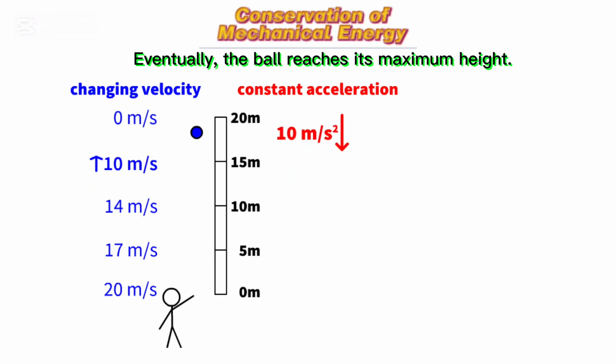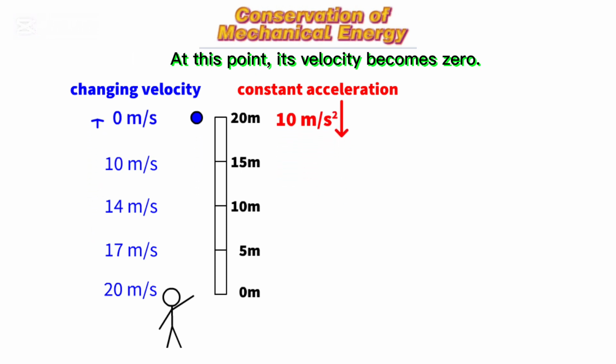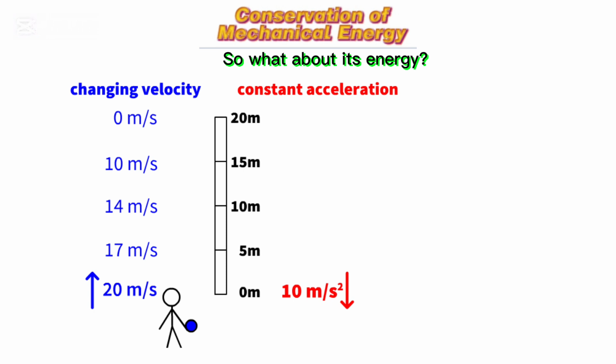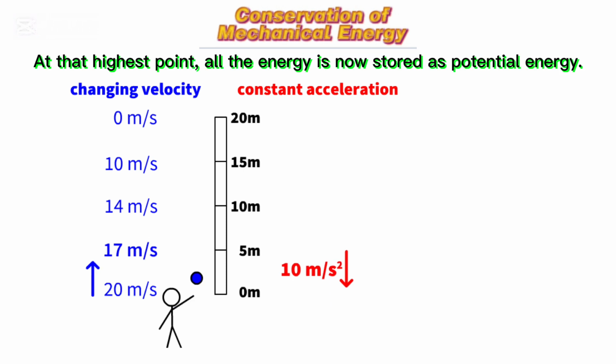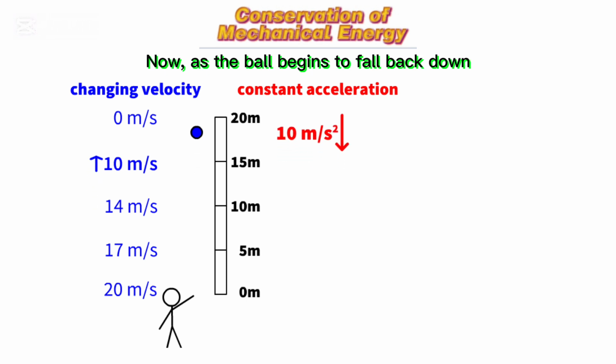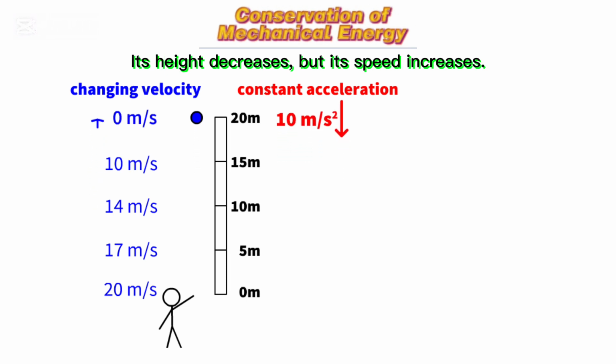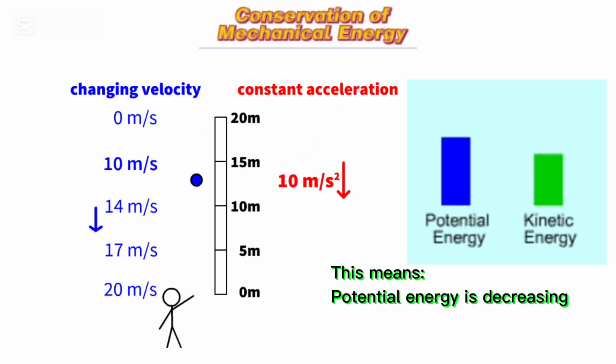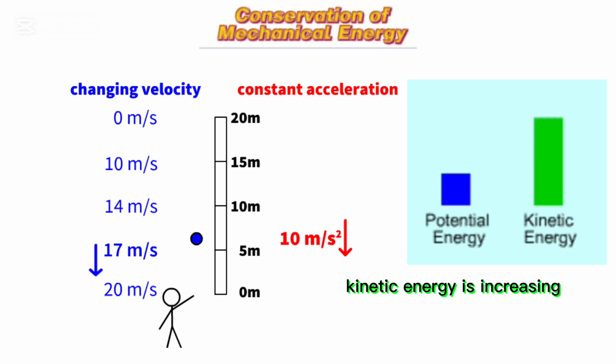Eventually, the ball reaches its maximum height. At this point, its velocity becomes zero. It is momentarily at rest. So what about its energy? At that highest point, all the energy is now stored as potential energy. Now, as the ball begins to fall back down, its height decreases, but its speed increases. This means potential energy is decreasing, kinetic energy is increasing.